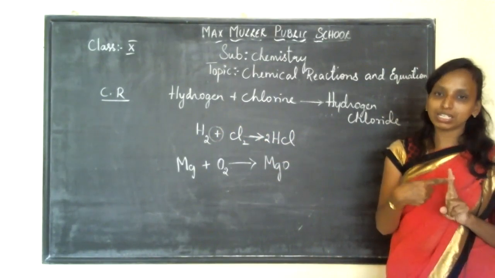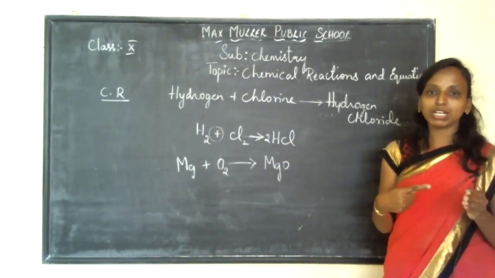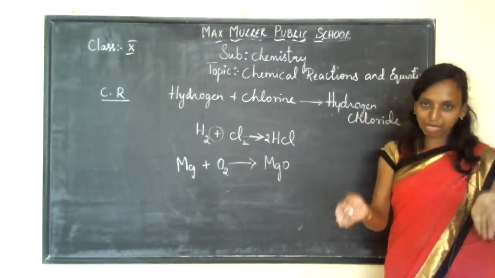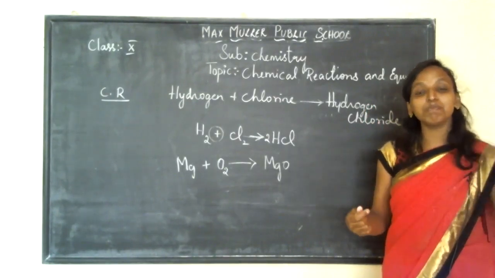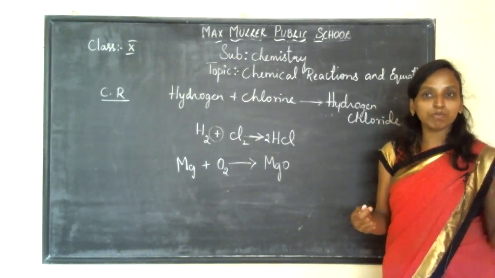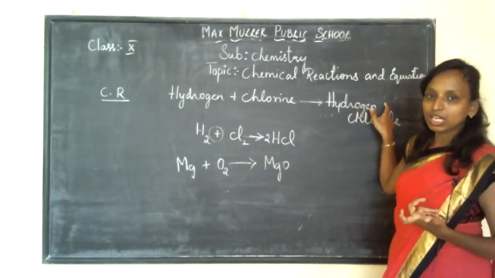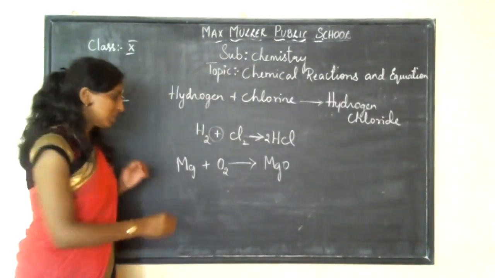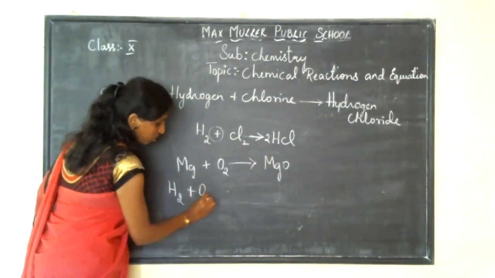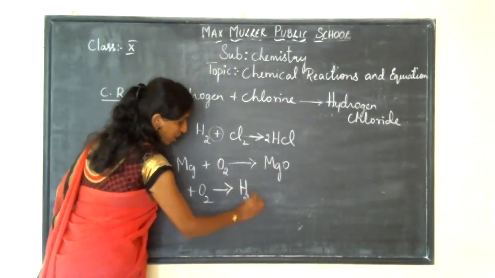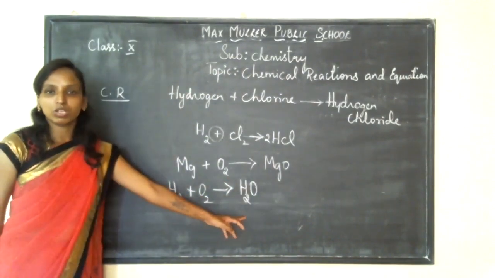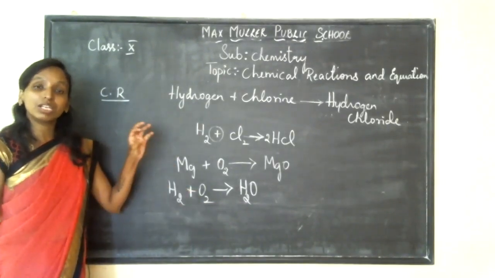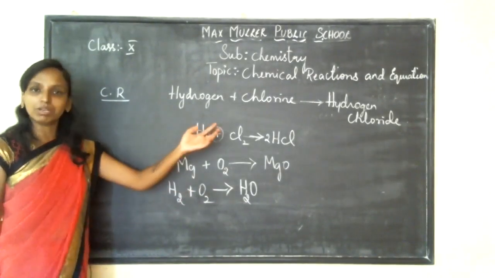Is it clear, children? A chemical reaction is nothing but two or more reactants reacting together to give a product. And what is a chemical equation? Representing the same chemical reactants and products in the simplest, easiest, symbolic way is called a chemical equation. For example, hydrogen reacts with oxygen to produce water, H2O. The water molecule is formed. This is called your chemical equation. Am I right? Representing your chemical reaction only in the simplest way is called your chemical equation.